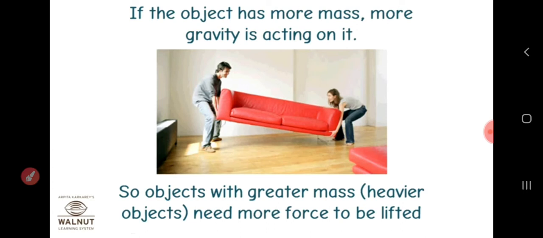So objects with greater mass, or heavier objects, need more force to be lifted, because when we lift a heavy object the gravitational force is also acting. That's why we apply force against gravity, and we need to apply more force for lifting.